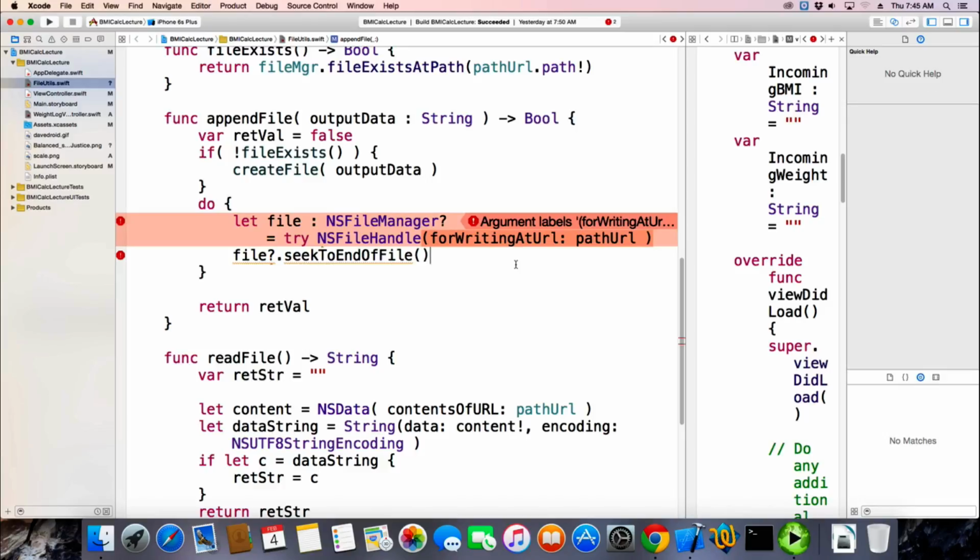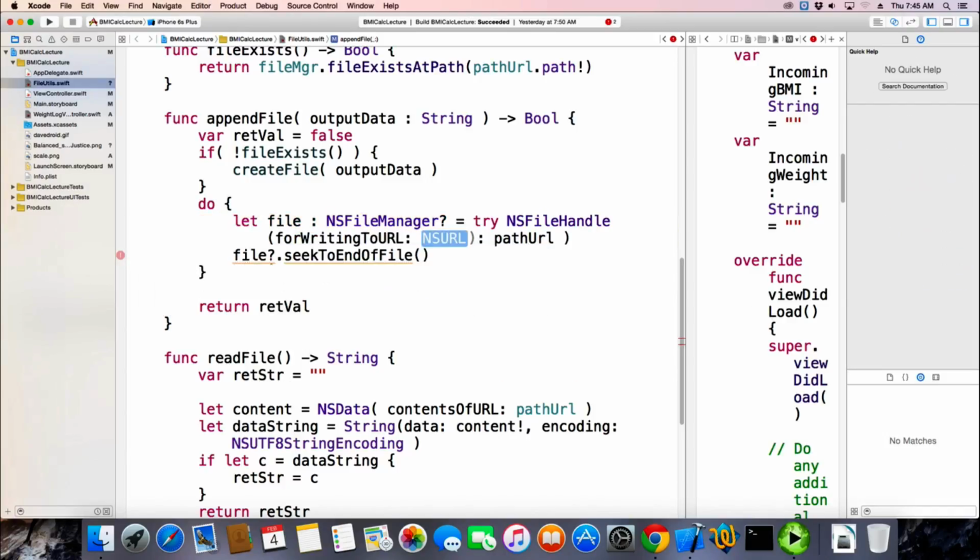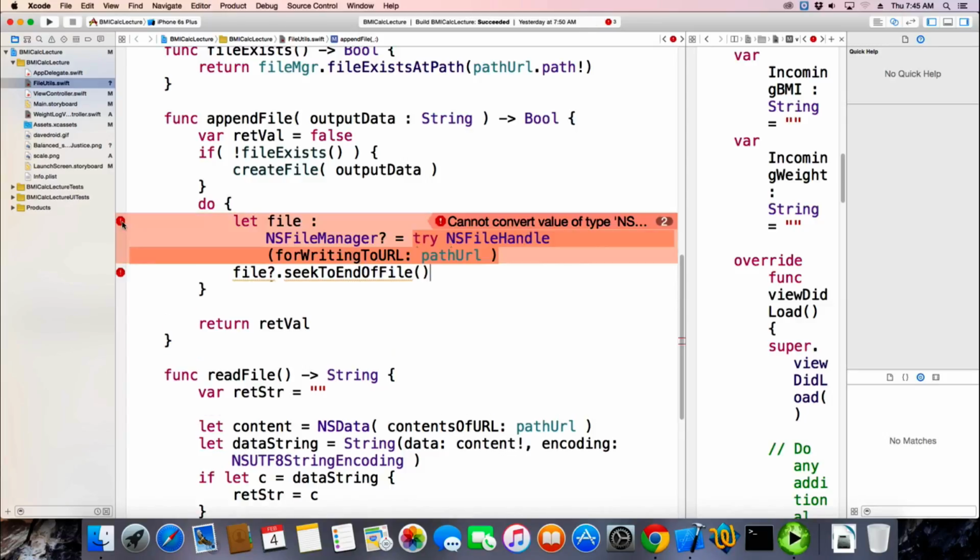Really? Oh, why did I write for writing to URL? I don't know, I got the IntelliSense wrong. So we're writing to the URL and we're passing it the path URL that we have stored in the object class again. Seriously? Oh my God.